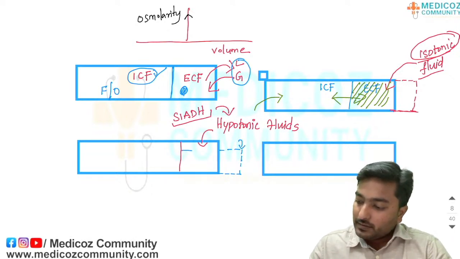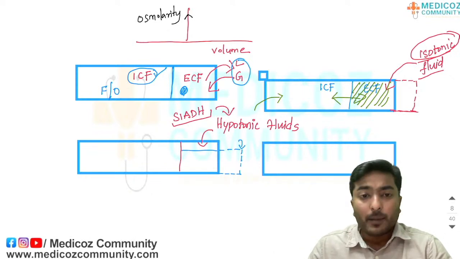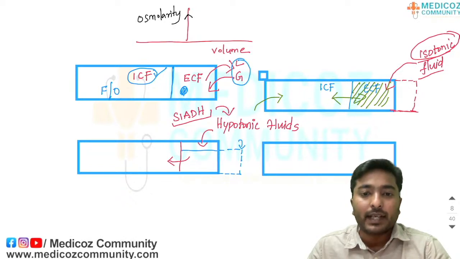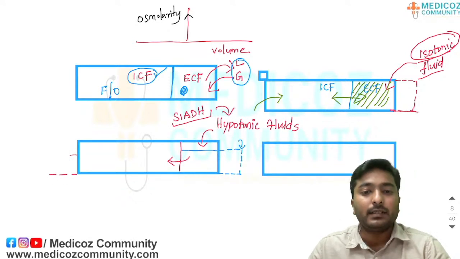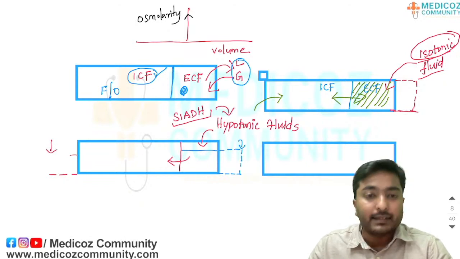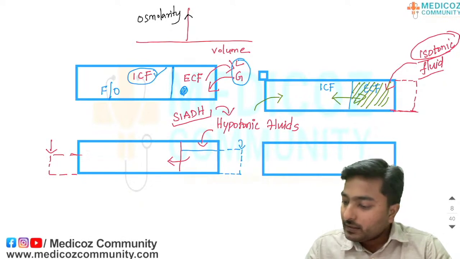Okay. Now what will happen to the ICF volume and osmolarity? Imagine what will happen to the fluid if there is hypotonic fluid in one compartment and another compartment beside it. The fluid will go to this side and try to equilibrate on both sides. So our ICF volume also increases on the x axis. Once it is receiving only water from that ECF, its osmolarity also decreases. So ultimately the new state will look like this.